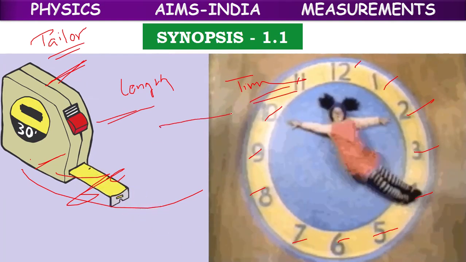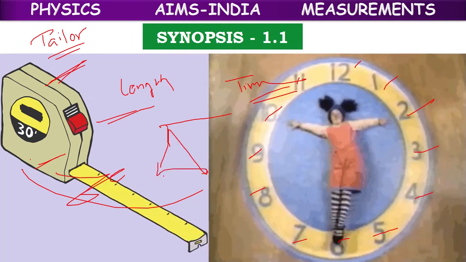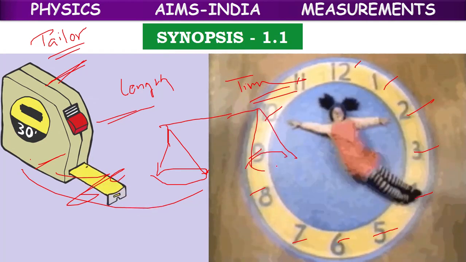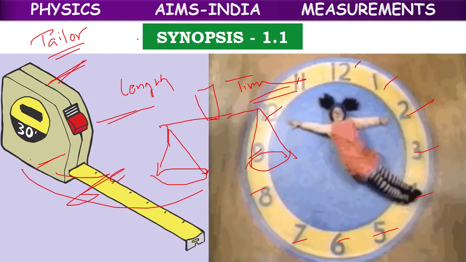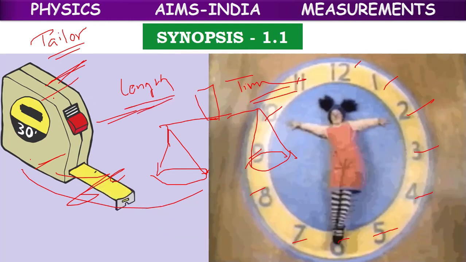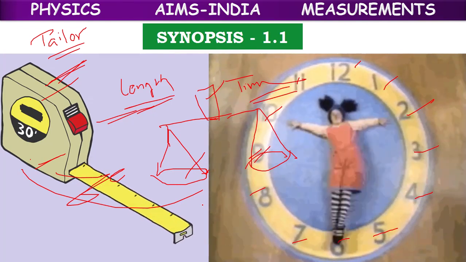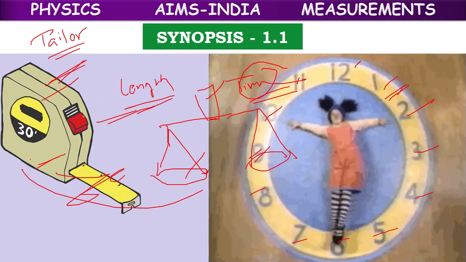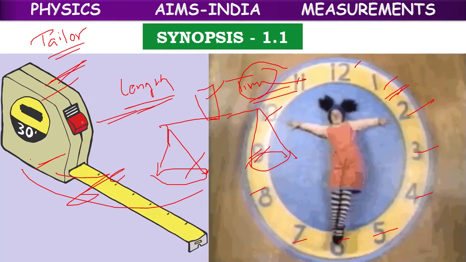Or if you take the help of a common balance, what will the common balance do? It will measure the mass. Like that, for measuring length we need an instrument, a tape. For measuring mass, we need a common balance. For measuring time, we need a clock. So with the help of some instruments, we can measure some quantities.